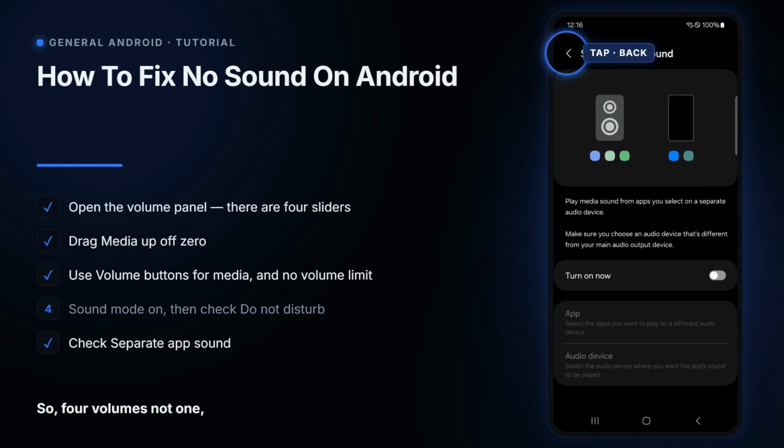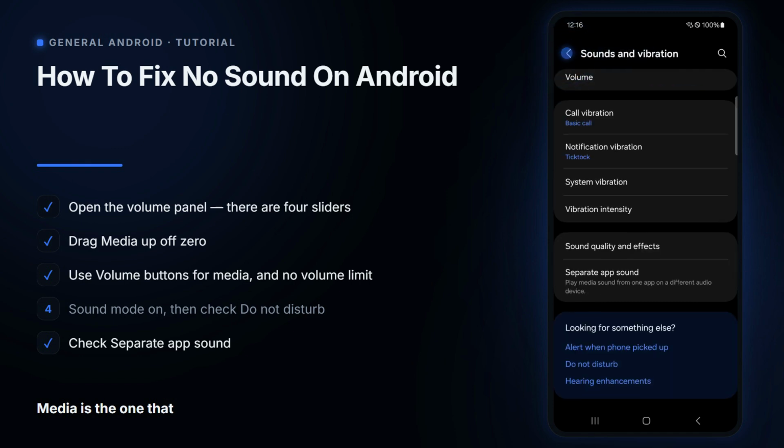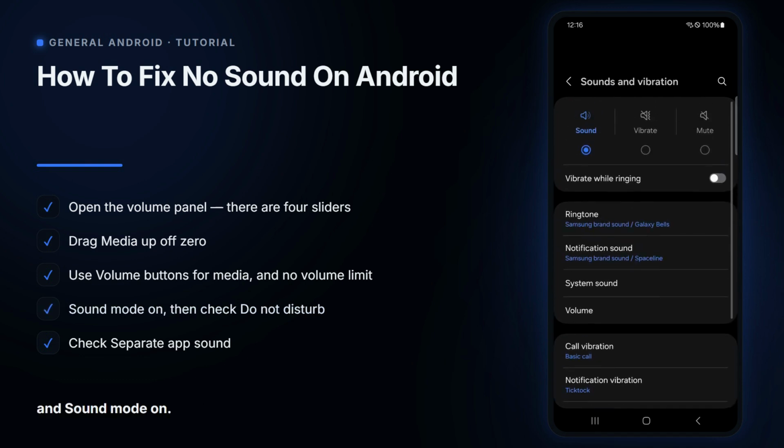So, 4 volumes, not 1. Media is the one that matters. Keep the volume keys on media, no volume limit, and sound mode on.